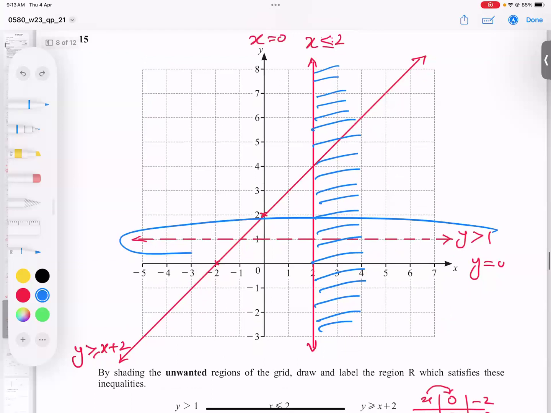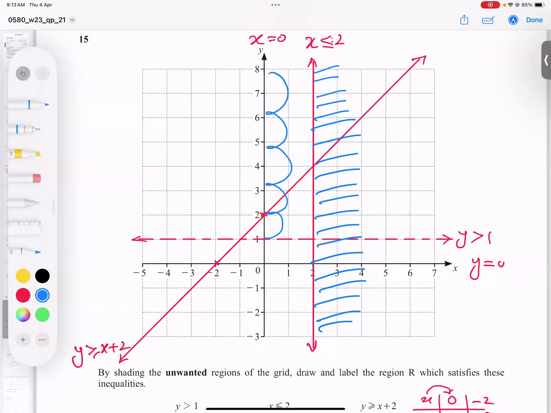Let's talk about this inequality: y is bigger than 1. Come on this here. Bigger than 1 is up naturally. 2, 3, 4, bigger is up. This is called the wanted region, but I will shade the unwanted region. So below, I'm shading below.